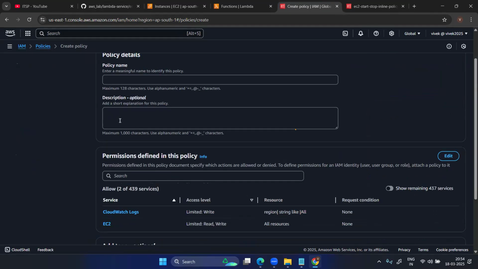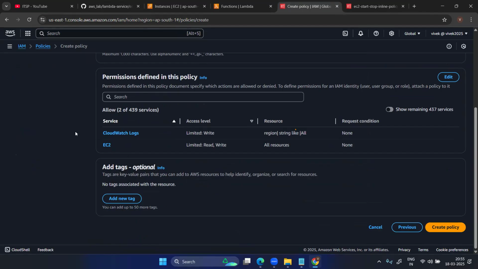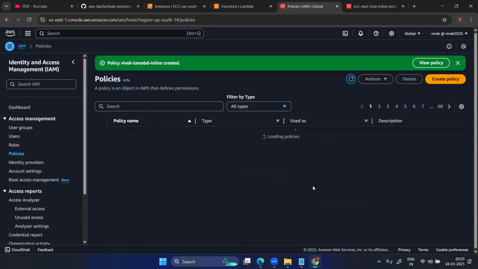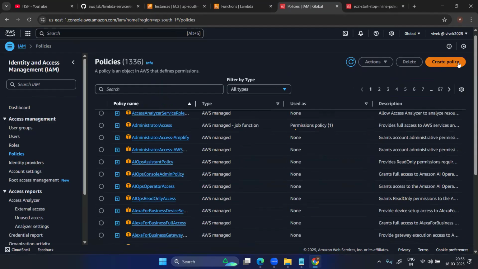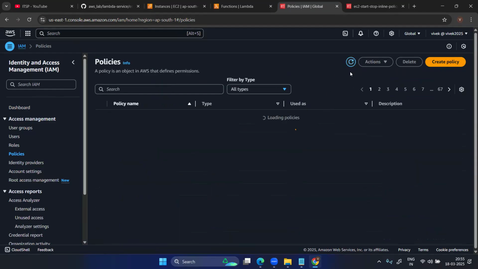Next, okay, give my name, Vivek, inline policy, Vivek Lambda. Inline. Perfect. Cloud was given. Create policy. Policy is created. Now let's see.